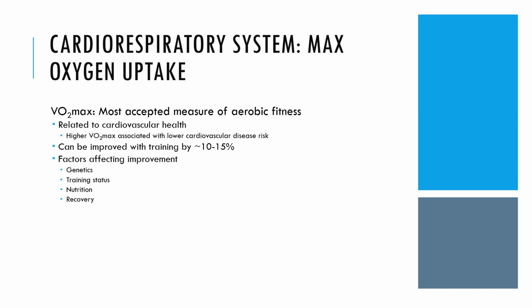Maximal oxygen uptake, often referred to as VO2 max, is a measure of an individual's maximum capacity to take in, transport, and utilize oxygen during intense exercise. It represents the highest rate at which oxygen can be consumed by the body and is considered a key indicator of aerobic fitness and endurance capacity.